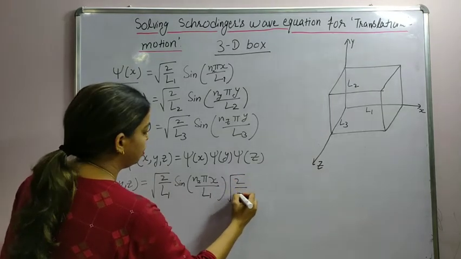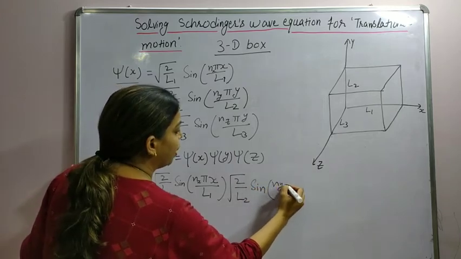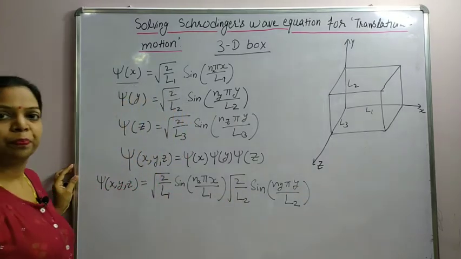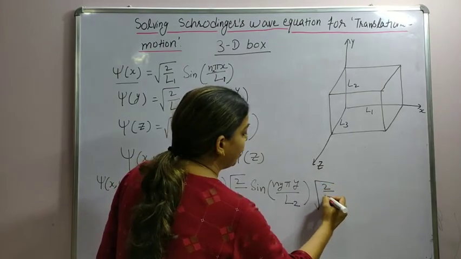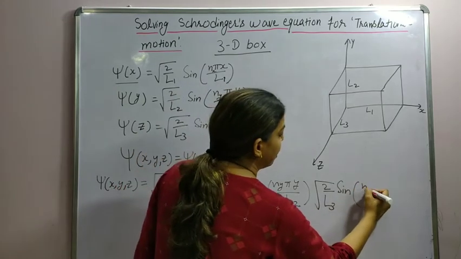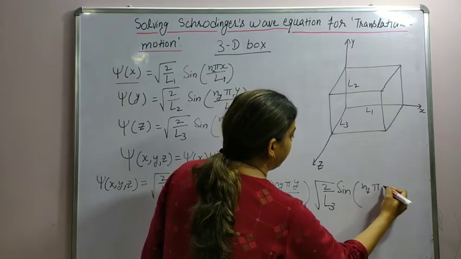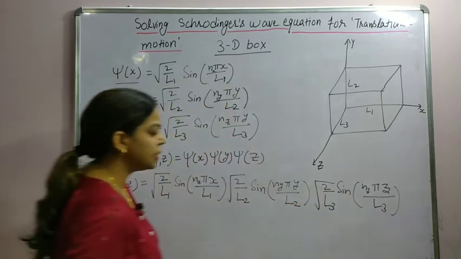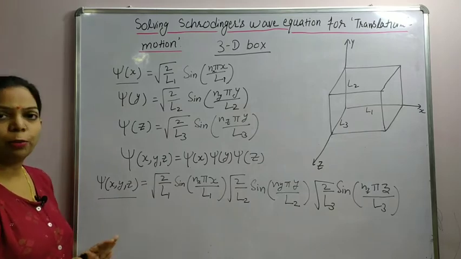Similarly, here we have root of 2 by L2 sine of ny pi y by L2, and along z direction we have root of 2 by L3 sine of nz pi z by L3. So this is the complete wave function when the particle is moving in a 3D box.